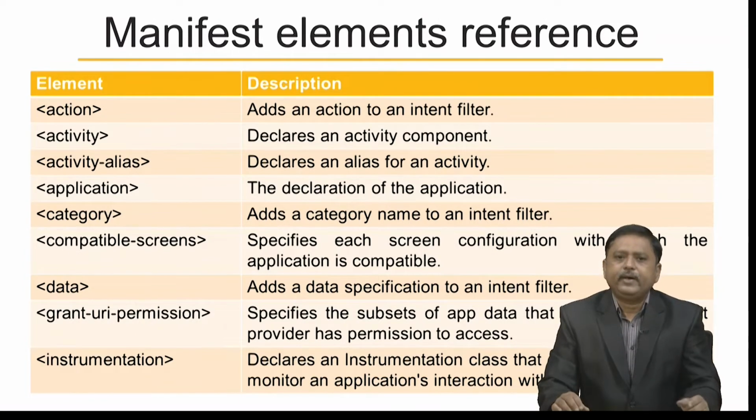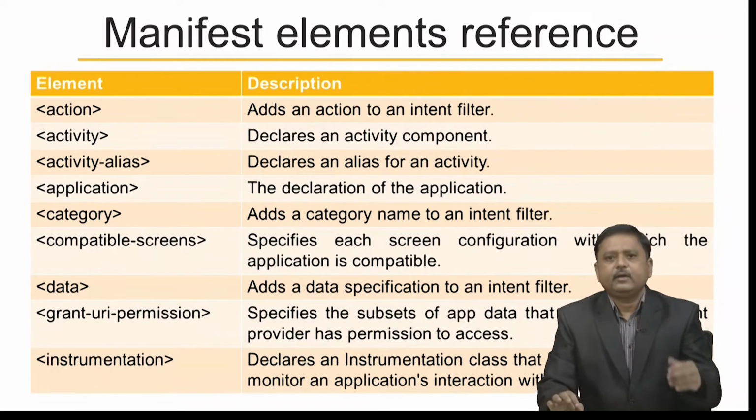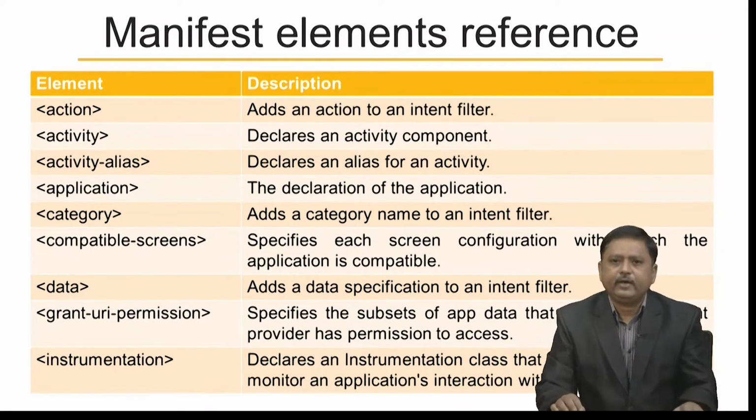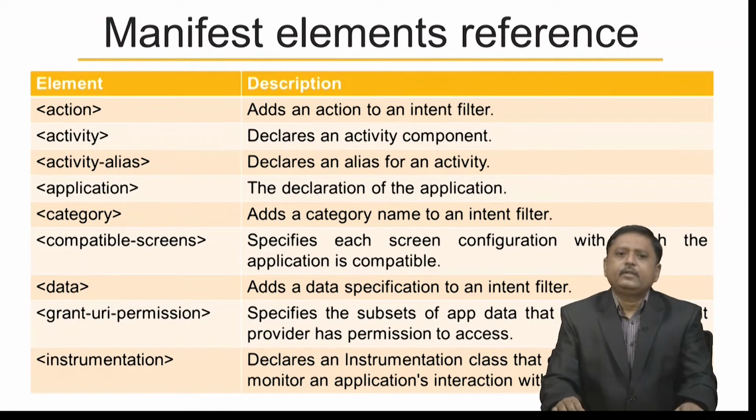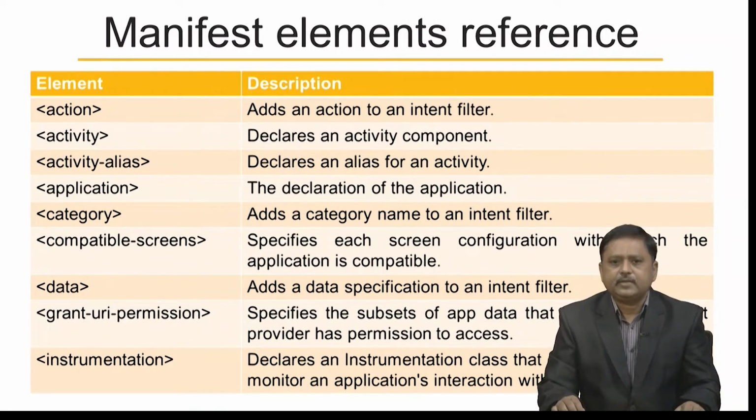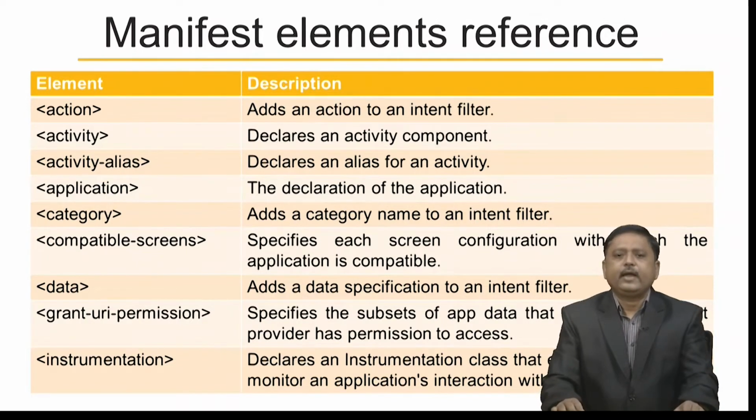The next element is activity, which declares an activity component. If you have 3 activities, there must be 3 activity elements. Then there is activity-alias, which declares an alias, or another name, for an activity. There is the application element that declares the application. There is category, which adds a category name to an intent filter.